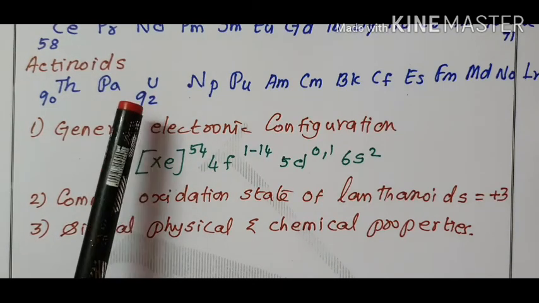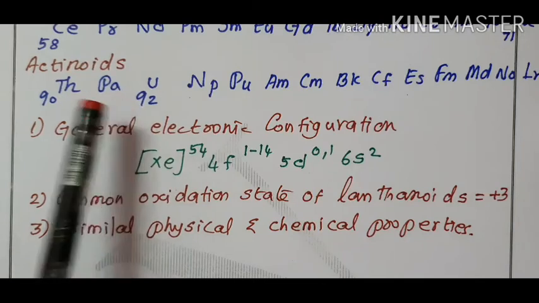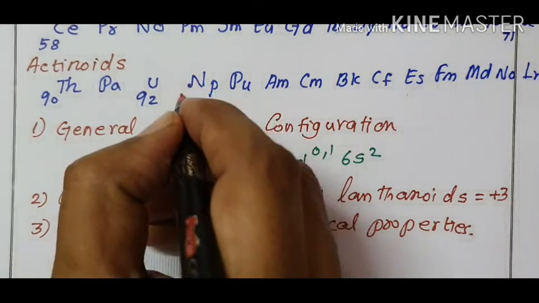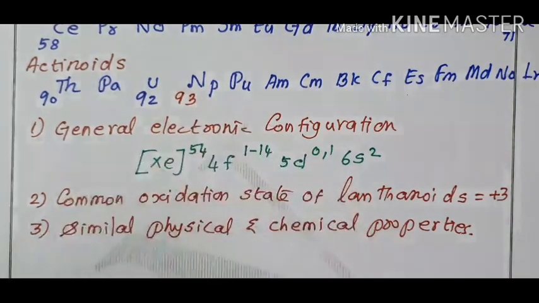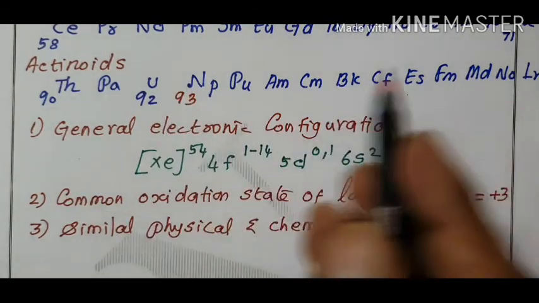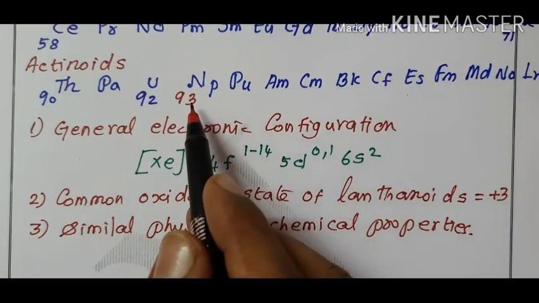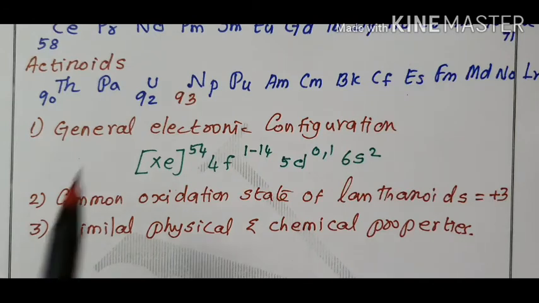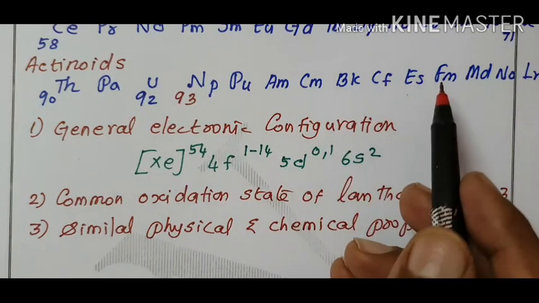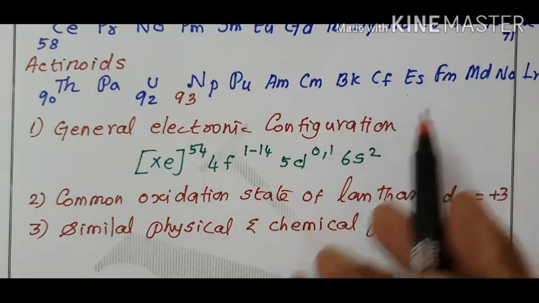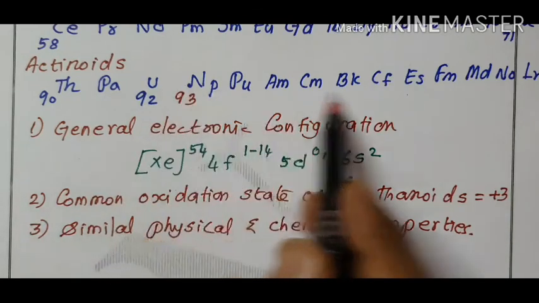The elements after uranium, up to atomic number 118, are called transuranium elements. All these elements are man-made elements.